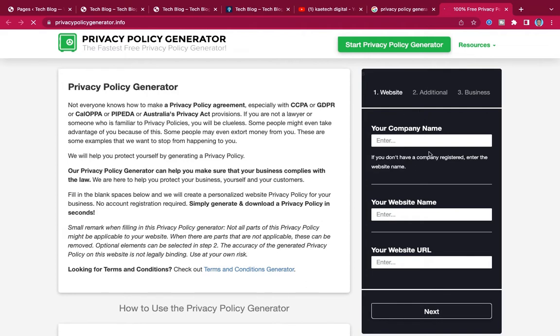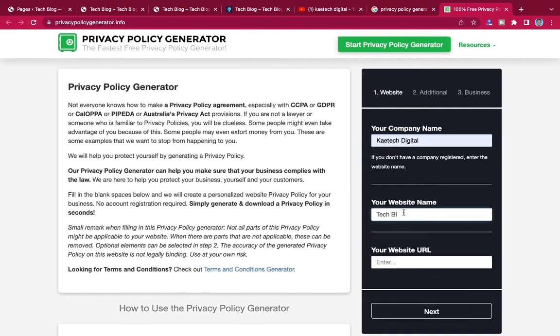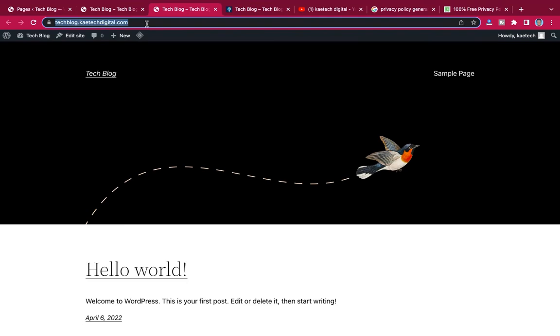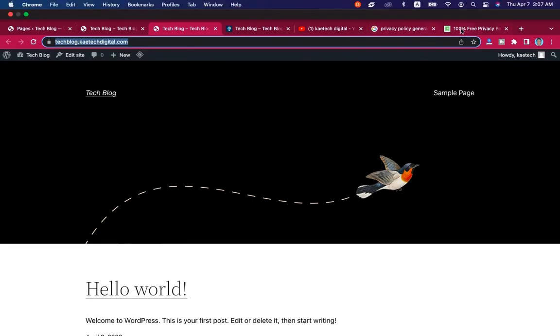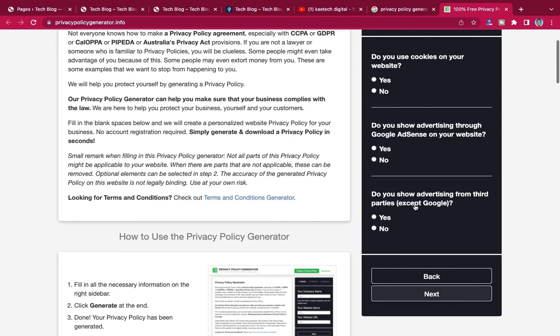Enter your company name, which is Kite Digital. Enter your website name, which is Tech Blog. Then enter your website URL. I'm going to copy this URL, paste it here, and click Next.